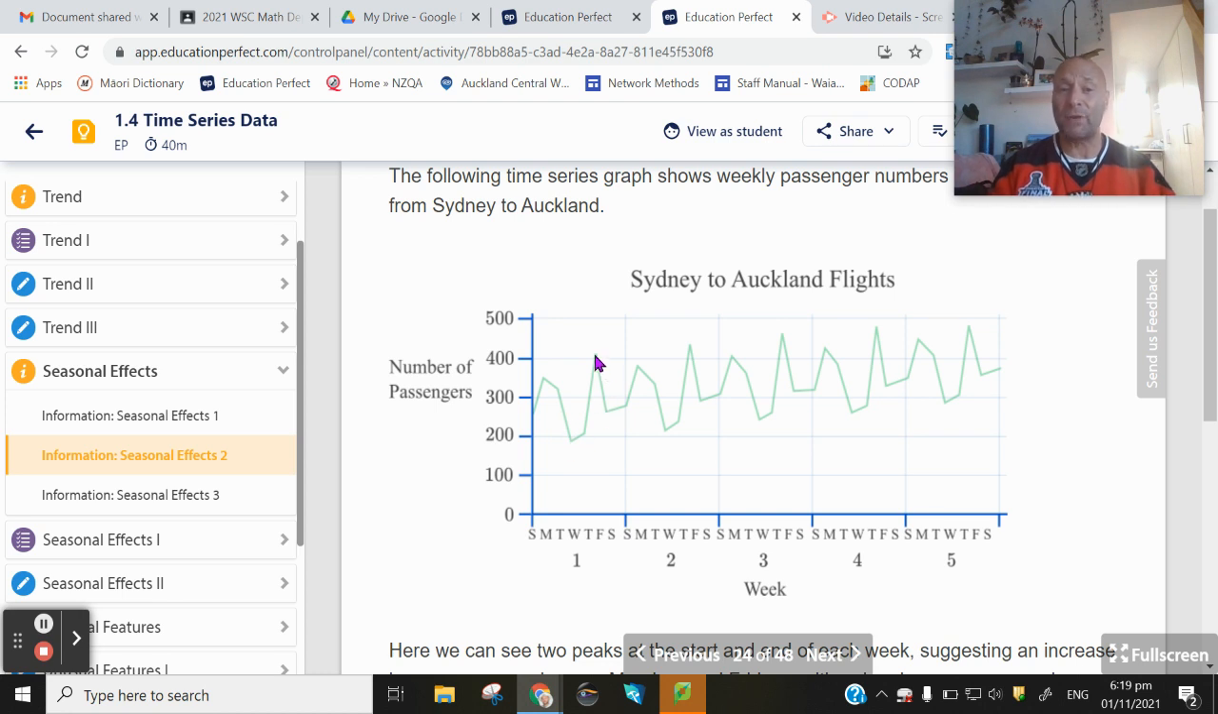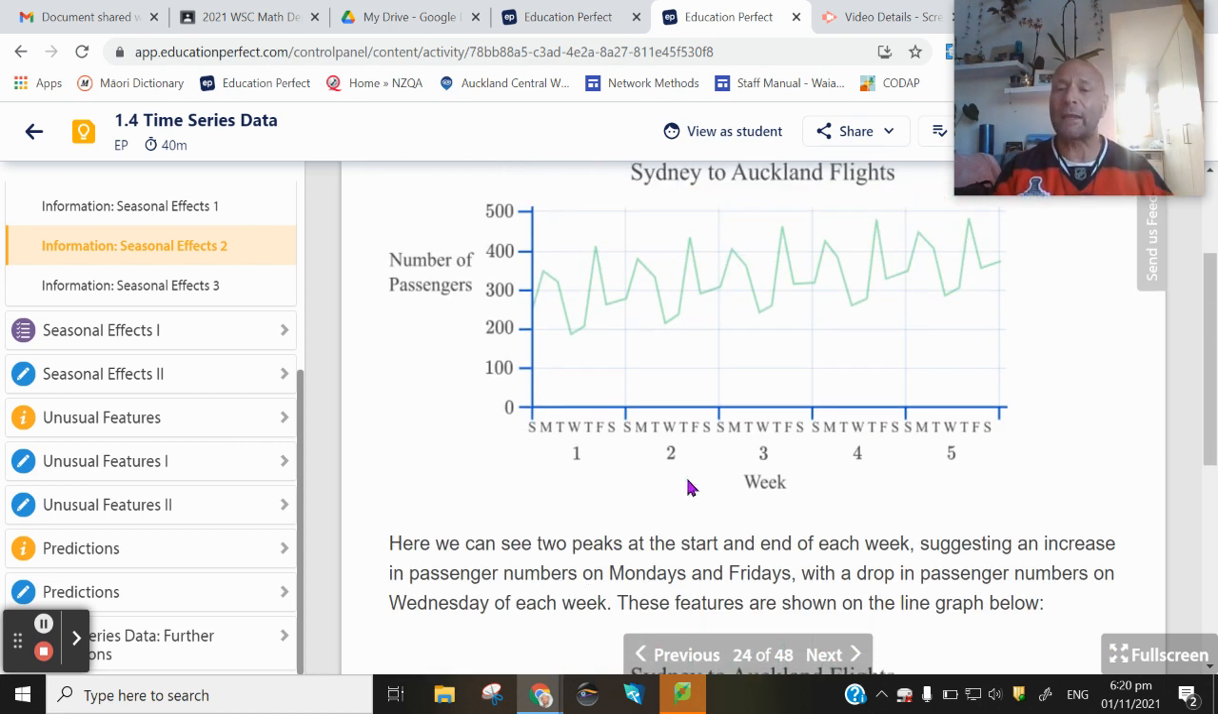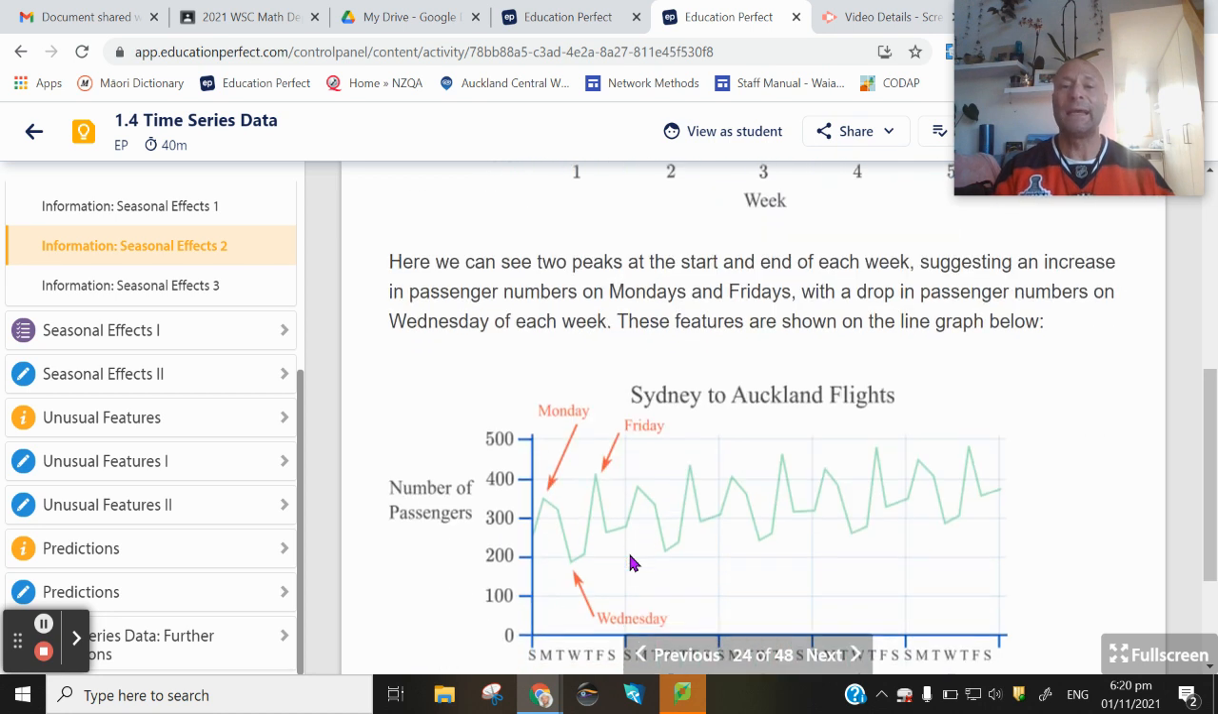It looks like on Saturday, we see a spike in flights from Sydney to Auckland every week. Saturday, there's a spike. It looks like on Wednesday of every week, there is a low. Wednesday is the least popular day to fly from Sydney to Auckland, okay? So here we can see two peaks at the start of each week, suggesting an increase in passenger numbers on Mondays and Fridays, with a drop in passenger numbers on Wednesdays of each week. And these are shown every single week.